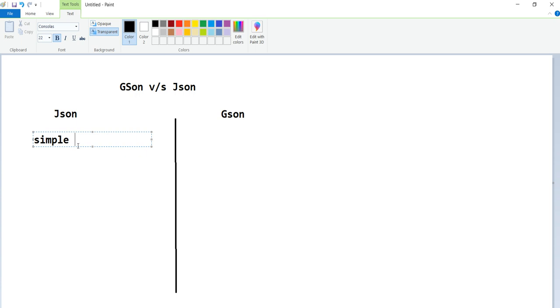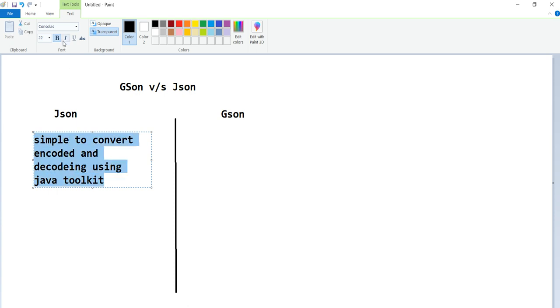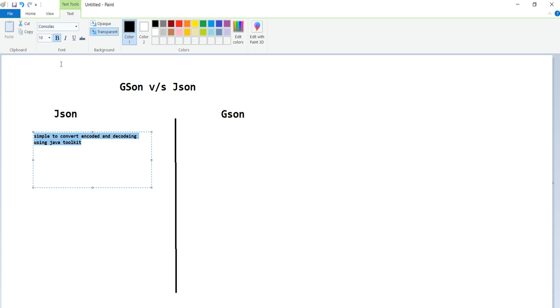It converts, meaning encoding and decoding, using the Java toolkit. It's handling this type of data using the Java toolkit. In a simple way, it can handle the data here.